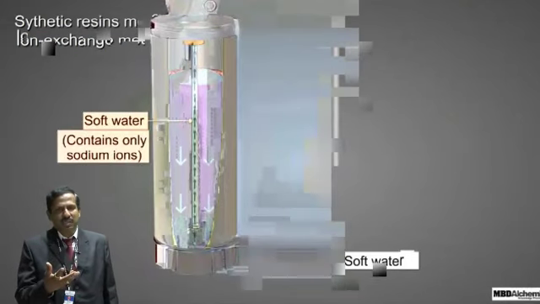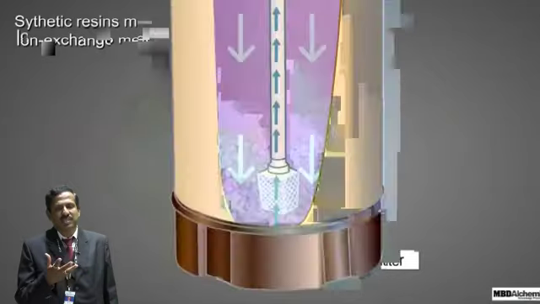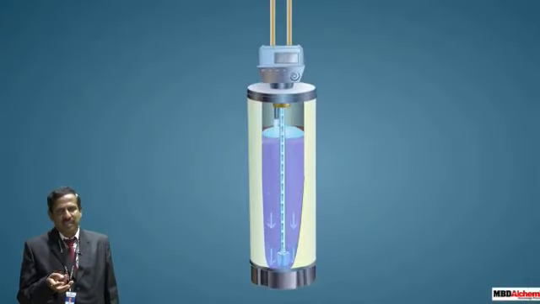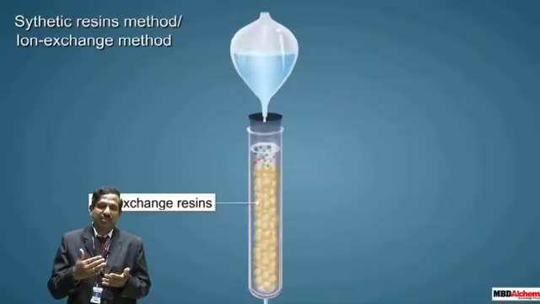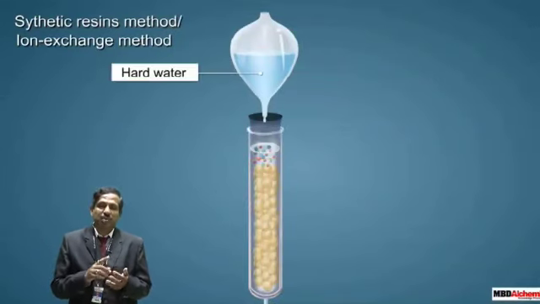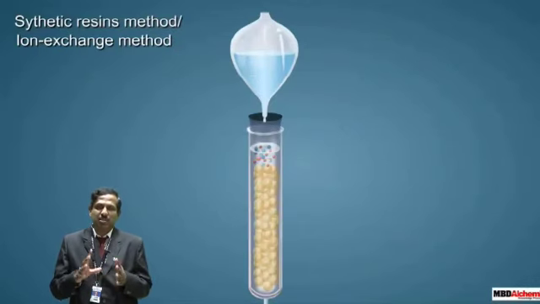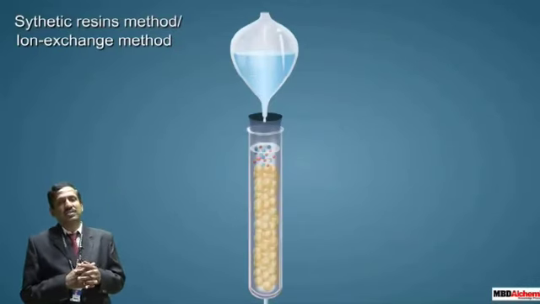For example, nowadays there are many examples in the market. Kent is there, Aquaguard is there, and these are practical applications where we get pure water, and the main advantage is that it takes care of both the ions present in water and is hygienic to drink.